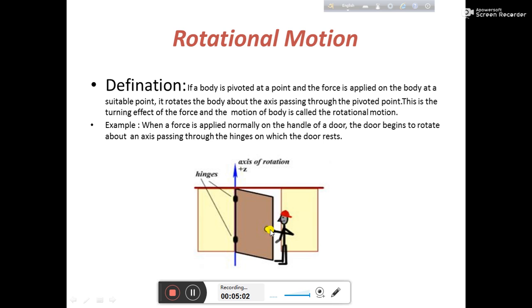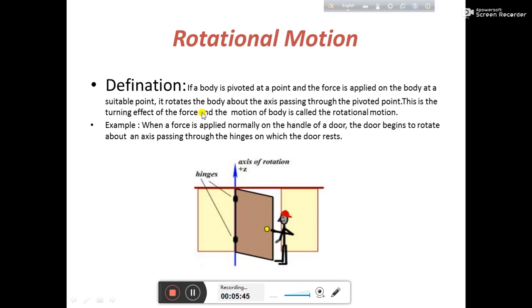Now if we use the handle and try to open the door, now see what's happening here. The door is now rotating about this particular axis of rotation. This is called the axis of rotation. The door is rotating about this particular axis. So this one is known as the rotational motion. Clear? What is rotational motion? The body rotating about its axis of rotation in a fixed path is known as the rotational motion.